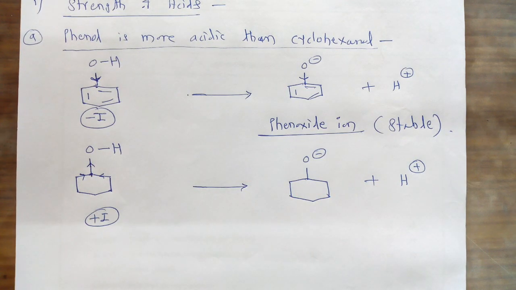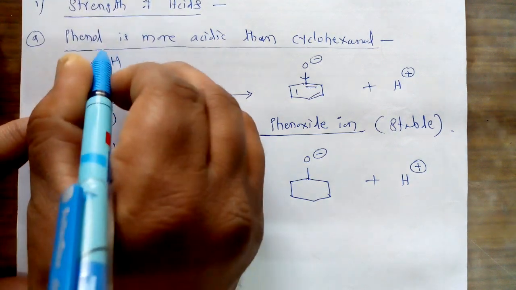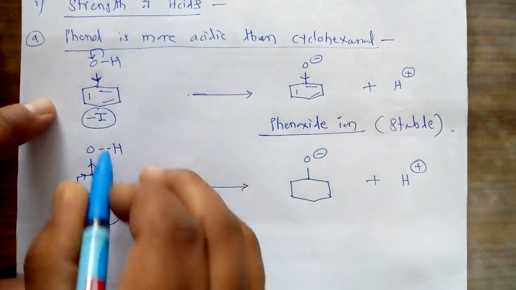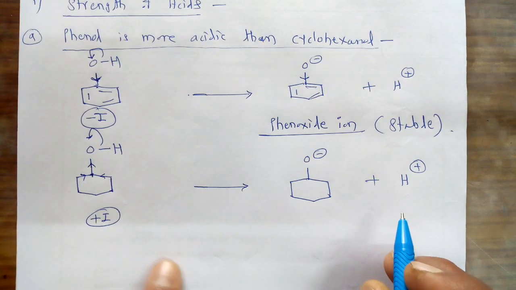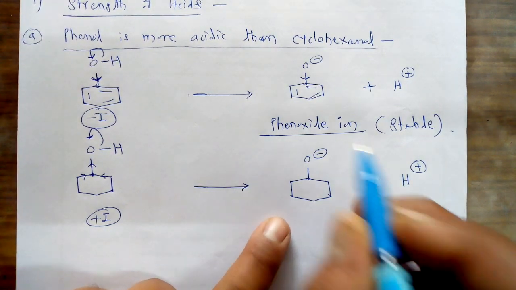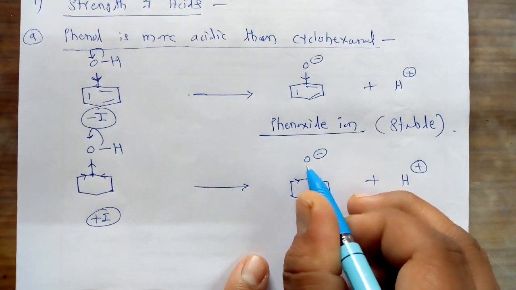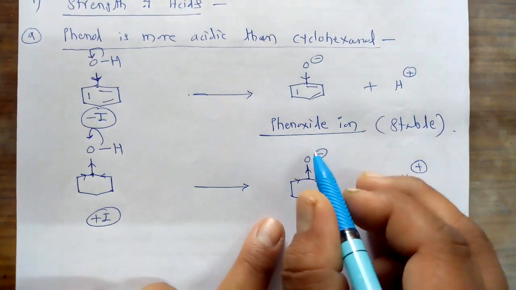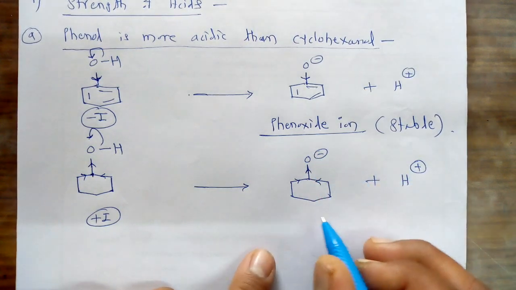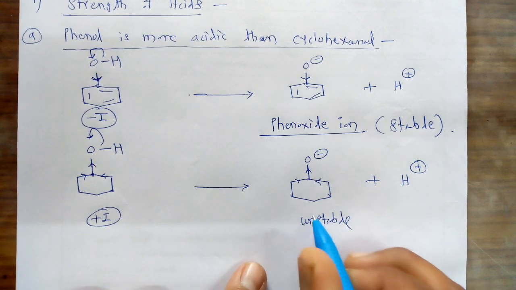So two different types of effects are present in these compounds: in the first case minus I, while in the second case plus I. If the plus I inductive effect is there, it destabilizes the given ion. So this ion is unstable.